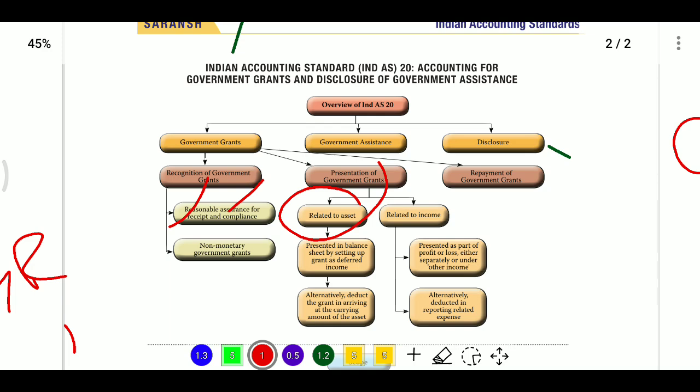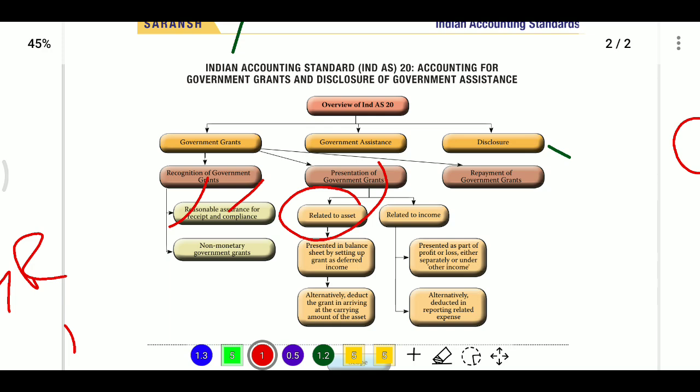One option will be to deduct the grant received from the cost of the asset. Option 2 will be we need to see whether the asset is depreciable or non-depreciable. If it is depreciable, whatever amount we are receiving, we need to debit and create the deferred grant, that is a liability.